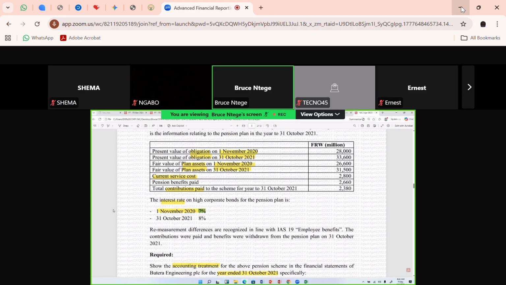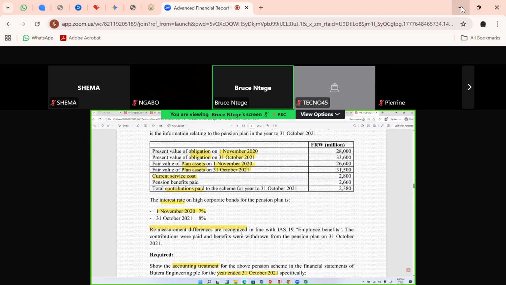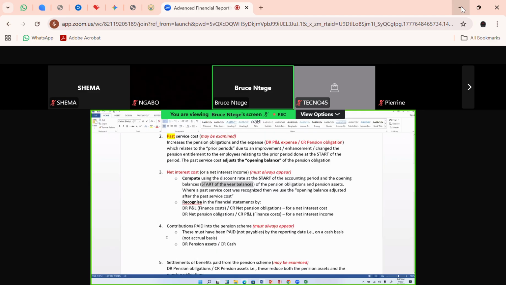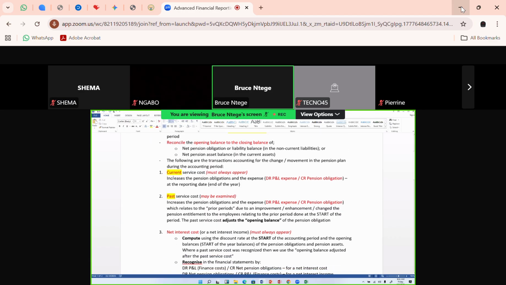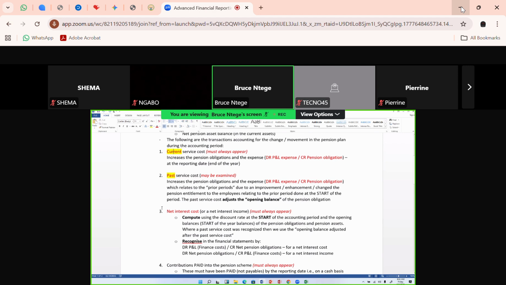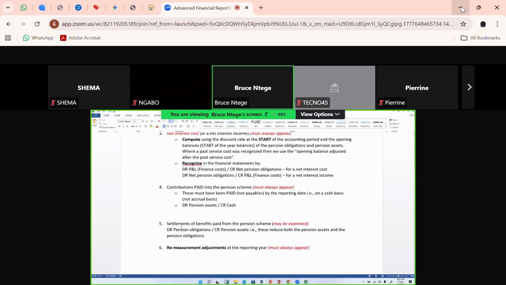Then it tells you that the remeasurement differences are recognized in line with IAS 19. But he has not told you how much they are, and the student is saying, now where are they? You are going to compute them yourself, after all these transactions are in there. For example, your past service cost will not be there, but current service cost is going to be there, number 1. Net interest cost will be there, number 2. Contributions paid to the scheme, number 3.